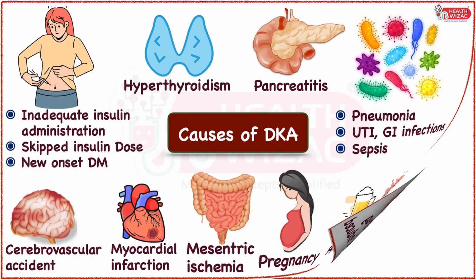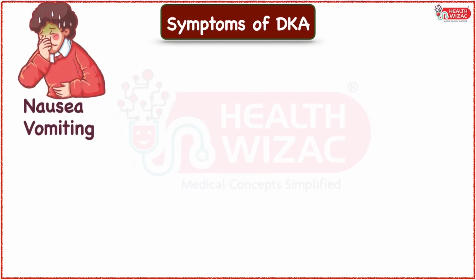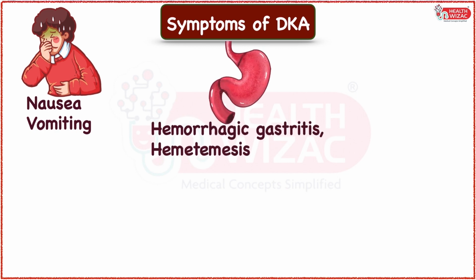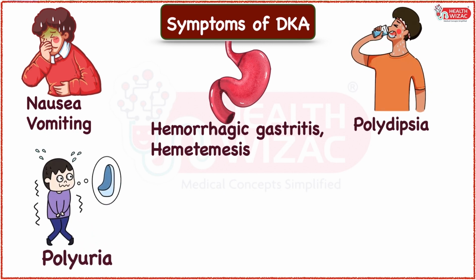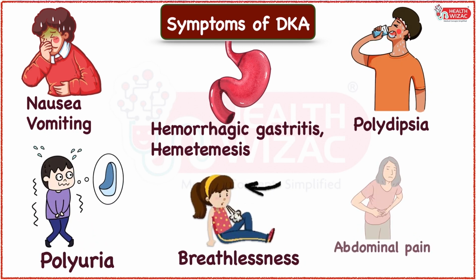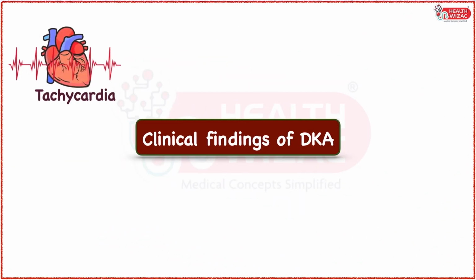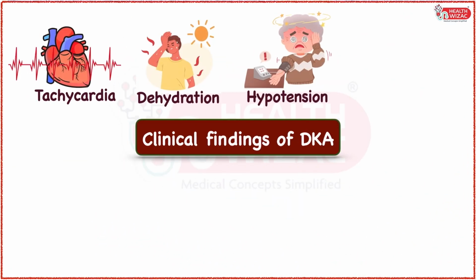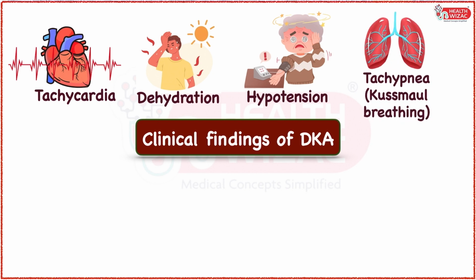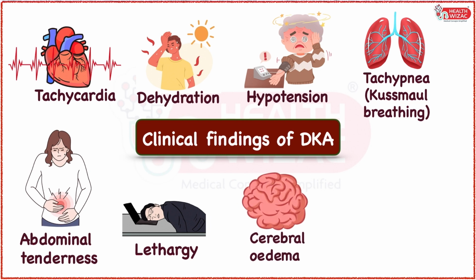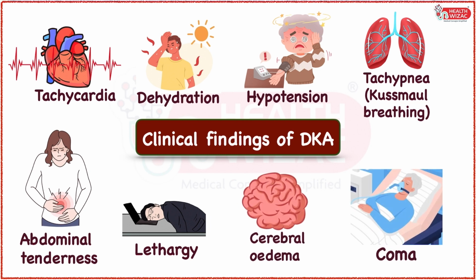Coming on to the symptoms of diabetic ketoacidosis, they are nausea, vomiting, sometimes hemorrhagic gastritis which may result in hematemesis, polydipsia, polyuria, abdominal pain, and breathlessness, giving rise to the clinical findings of tachycardia, dehydration, hypotension, tachypnea, that is Kussmaul's breathing, abdominal tenderness, lethargy, cerebral edema, and coma.